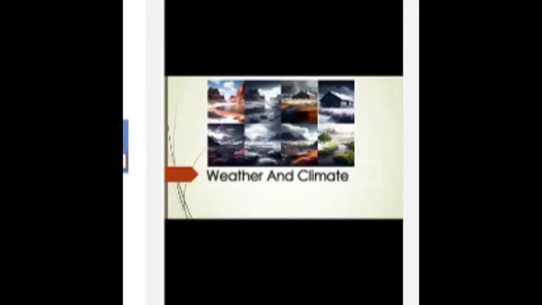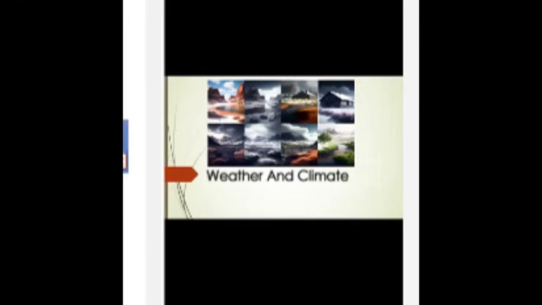Now we will discuss the natural causes of climate change. Number 1 is solar radiation. Number 2, volcanic activity. Number 3, orbital variations. Number 4, ocean currents. Number 5, plate tectonics. Number 6, changes in the amount of greenhouse gases in the atmosphere.